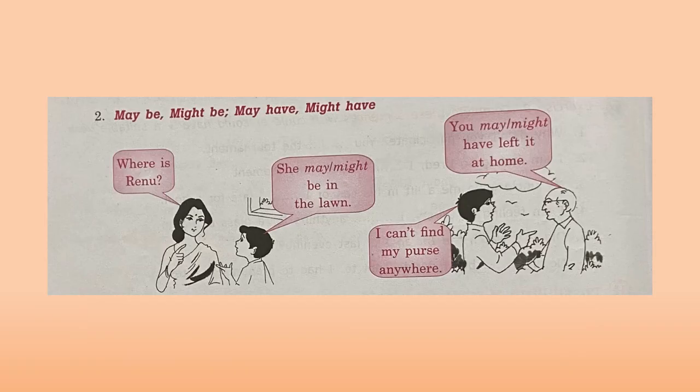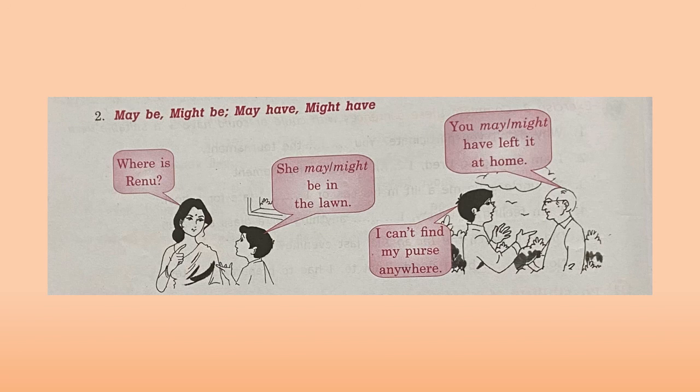By now we came to know that may is used formally to ask something or to seek permission. Could is used to ask something very politely, and also it is used to show general ability of the past. Might is used like may and could, but both may and might are used to suggest possibility, and might suggests a lesser possibility than may.